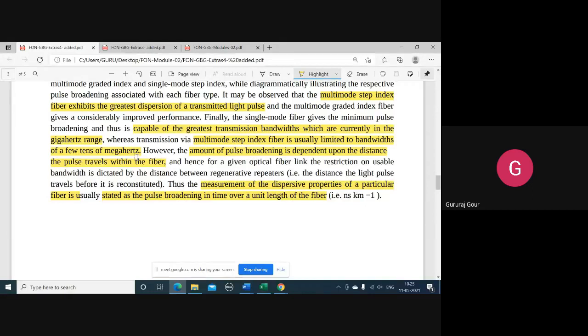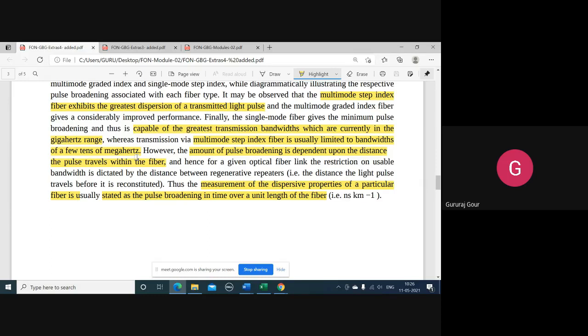But it doesn't mean that the amount of pulse broadening depends on these multimode or single mode fibers. It actually depends on the distance, how much distance the pulse has to travel. It's something like if you throw a stone on the calm surface of water, initially you will get strong peak waves, and later as they travel more distance, their peak will go on decreasing and their width will go on increasing.